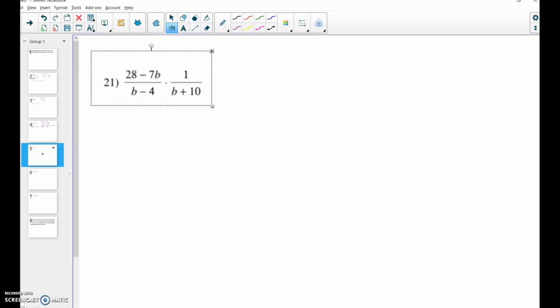I don't need to worry about changing any signs, but I do need to factor. So the only thing that I can factor is actually this part of my rational expression. I can take out the greatest common factor, or the greatest number repeated by both of those, which is 7. If you need to do that list like we've done before, you can do that. That's totally fine. So it'll be 4 and a minus 7. Nope, minus b, all over b minus 4 times 1 over b plus 10.